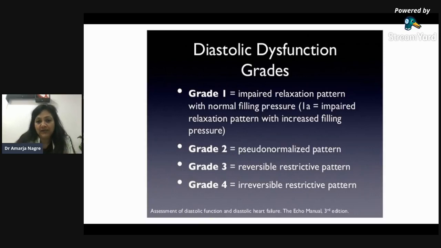Grade 2 is pseudo normalization. What is pseudo normalization? It may appear as normal, but it is not. That is grade 2. And grade 3 is restrictive. Restrictive means the diastolic dysfunction has set in. And again, the restrictive has been divided into 3 and 4, that is reversible and irreversible. Irreversible restrictive is grade 4, which is the severe form of diastolic dysfunction. So the grades are impaired relaxation, pseudo normalization, reversible restrictive, and irreversible restrictive.